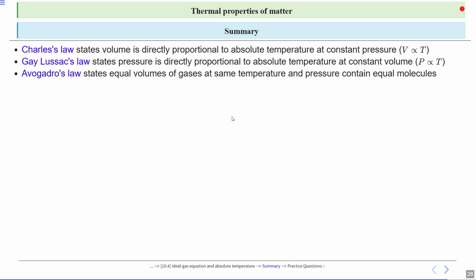Avogadro's law states that equal volumes of all gases at the same temperature and pressure contain equal numbers of molecules. It means V is directly proportional to n.